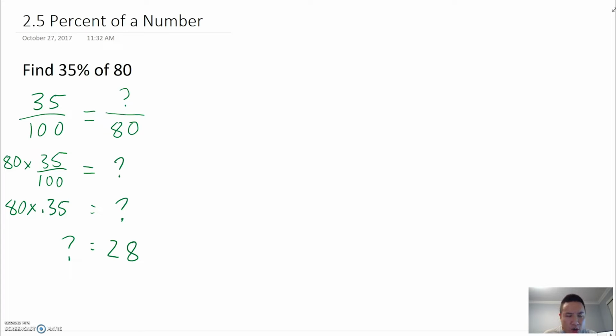But you'll notice that while I'm doing this, I'm just taking the 35%, writing it out as a fraction, then I have to divide it and it turns into decimal form. I can actually take advantage of that. So a faster way of working this out without using proportion is this. First, start with just a statement.